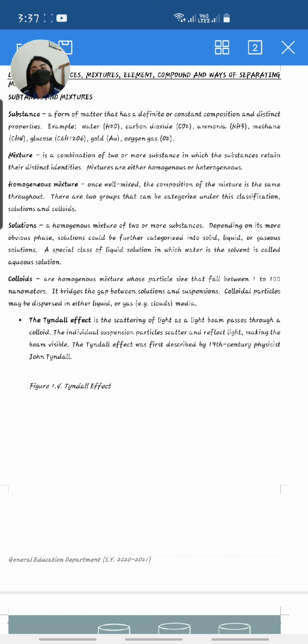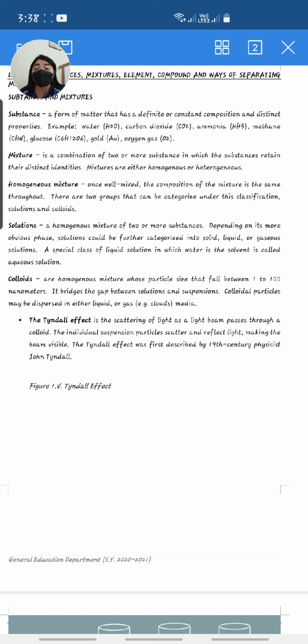We've already discussed lesson 1 and 2, which is lesson 1 for the introduction to general chemistry and its branches, and lesson 2 for the classification and properties of matter. For lesson 2, I also gave you a hint about our topic today. I gave you a summarization about how matter can be classified, or how matter can be separated. As we all know, matter can be separated physically by means of mixtures and substances. Today, let's start our discussion by defining what is a substance.